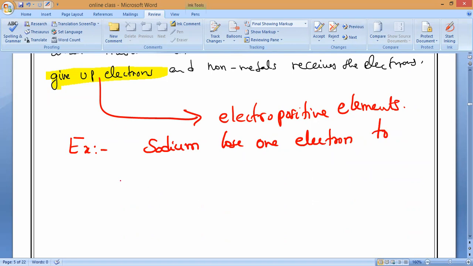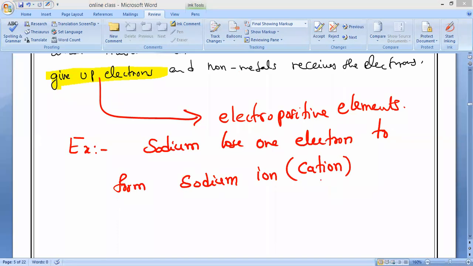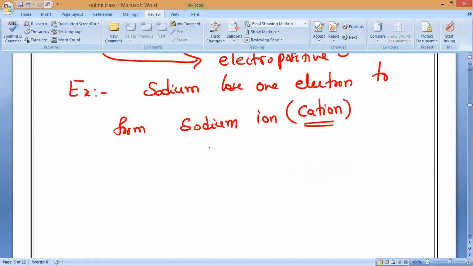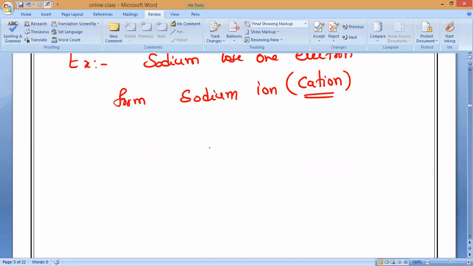To form sodium ion. So sodium ion means what ion it is? Cation or anion? Abhirami, it is the cation. Understand everybody? Yes, please.